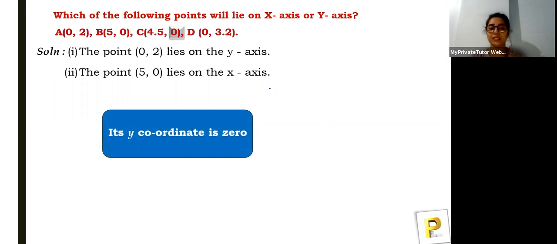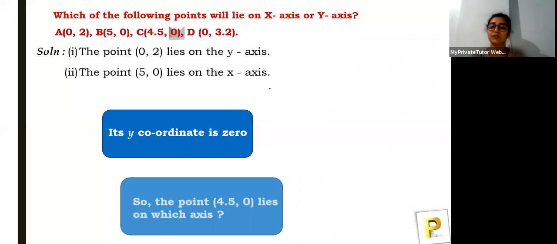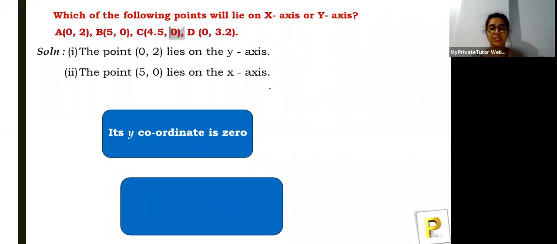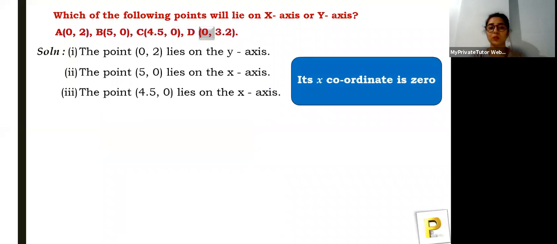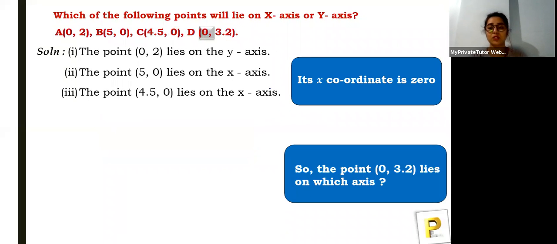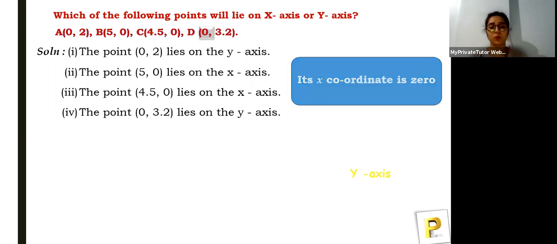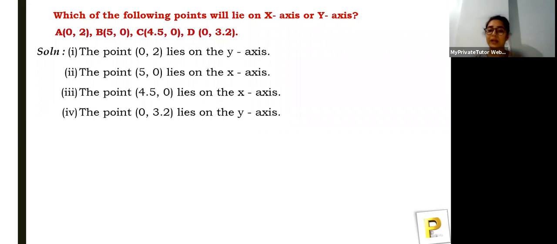Then the next one, its y coordinate is 0, so the point 4.5 comma 0 lies on which axis? That's the x-axis. And the fourth one is 0 comma 3.2, so the point 0 comma 3.2 lies on which axis? That's the y-axis. You have answered, that's absolutely correct.